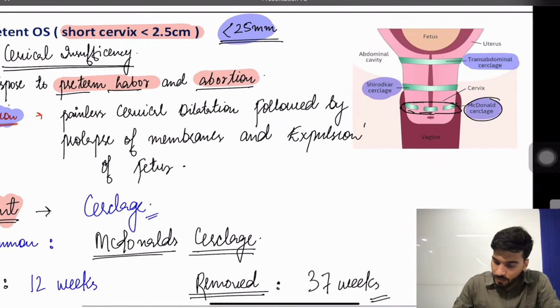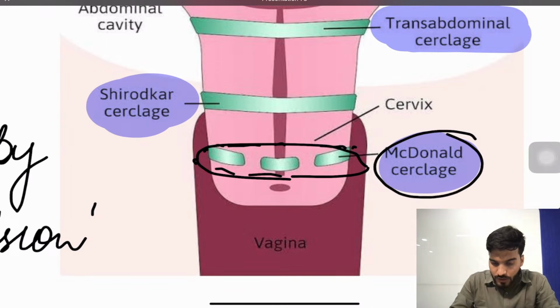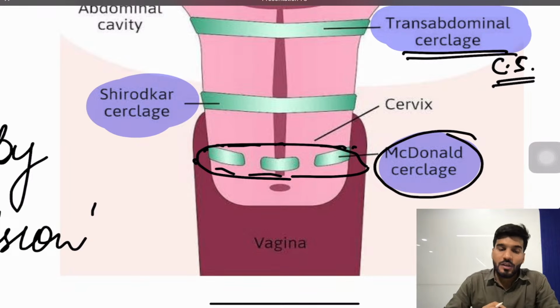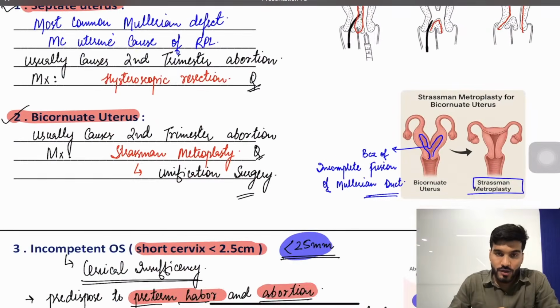Now my dear students, remember, in McDonald cerclage there is a possibility of a normal vaginal delivery, but when a patient is having a trans-abdominal cerclage, what usually happens? Cesarean section. So how do we usually deliver then? Cesarean section. Is that clear? Is that clear to everyone? Yes? Is that clear? So it's all about the anatomical causes of abortion and management.